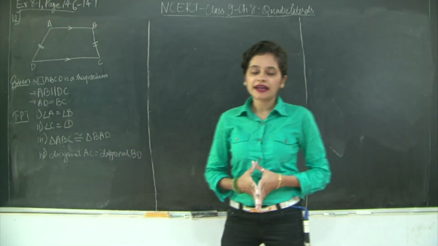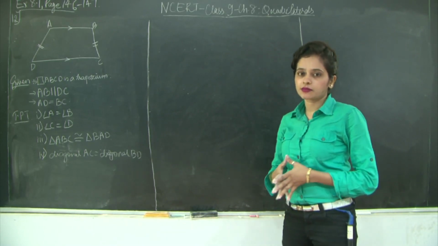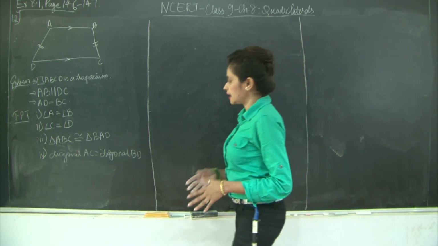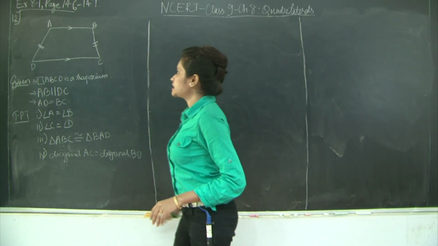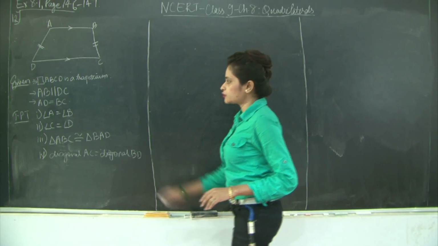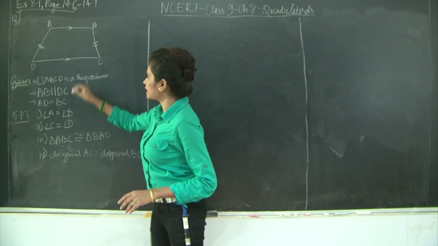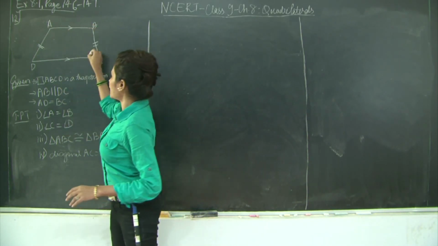Hello students, welcome back. Let us take a look at the last question. That's question number 12 of exercise 8.1, chapter 8, quadrilaterals. It's been given that quadrilateral ABCD is a trapezium wherein AB is parallel to DC and AD and BC are equal to each other. We need to prove these four things, that is angle A is equal to angle B, angle C is equal to angle D.